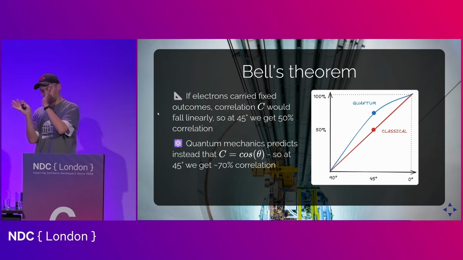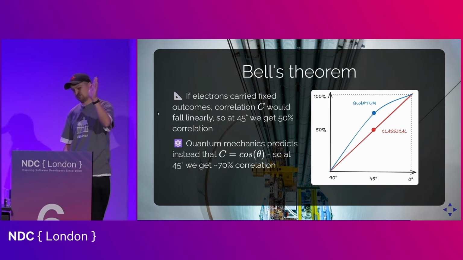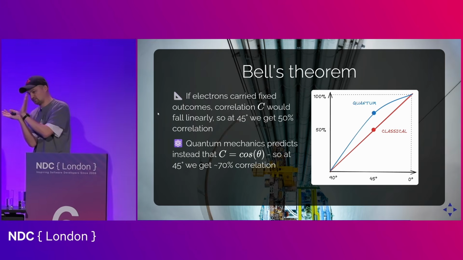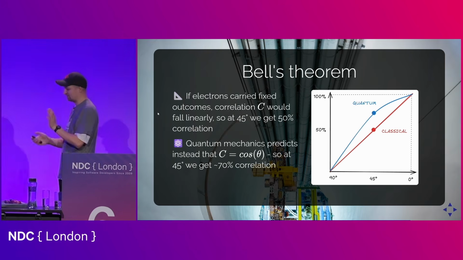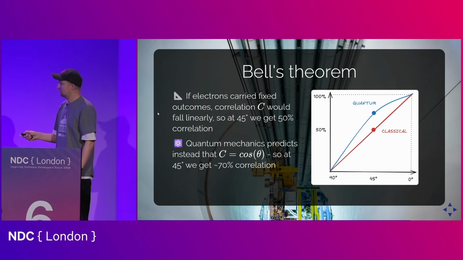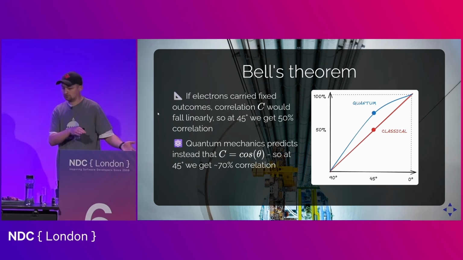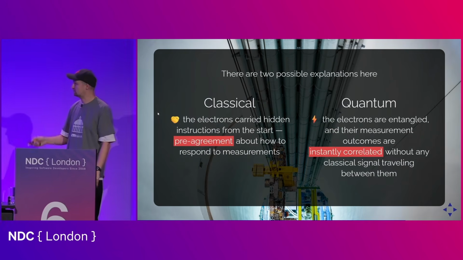Now, if the difference between the bases is 90 degrees, so on one side we measure using the Z observable, and on the other we measure using the X observable, we have a 90-degree angle between those bases, or those observables. And then the correlation drops down to 0. This is, again, what both of these predict.